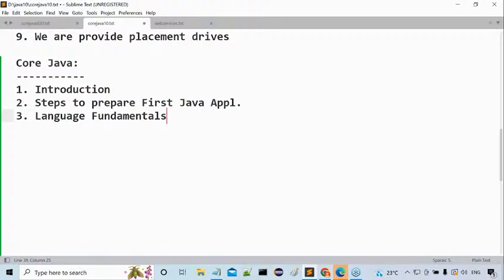Don't worry. Next, after completion of this, another topic is JVM architecture. This is important for us. Everybody understand this point clearly. Inside this JVM architecture, what are we going to study? What exactly are class loaders? How many types of class loaders are available? What is the functionality of class loaders? What is the JIT compiler? What is its purpose? Next, what is an interpreter? What is its purpose?